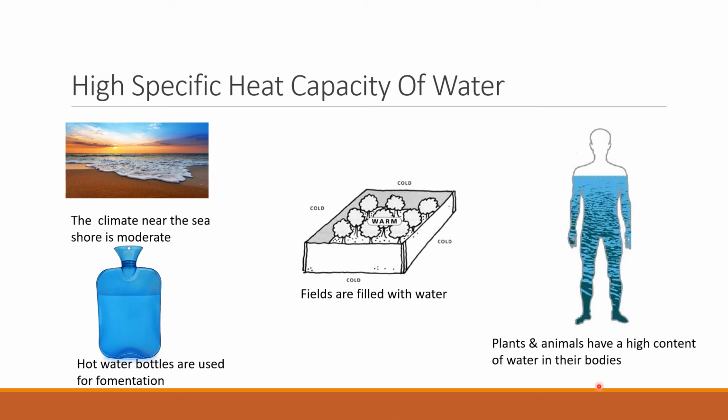Plants and animals have a high content of water in their bodies. Because of the high specific heat capacity of water, throughout all the seasons, the body temperature of animals and plants is maintained.